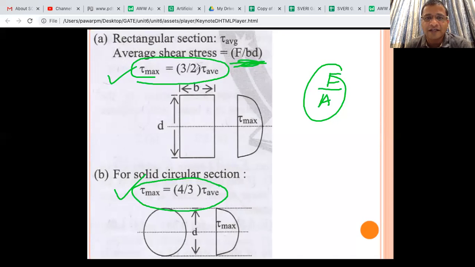For the rectangle, it is 3 by 2 tau average, and you know the tau average is F by area, that is F by b d. And in case of a circle, if the problem asks for maximum shear stress in a solid circular section, it will be 4 by 3 into tau average.